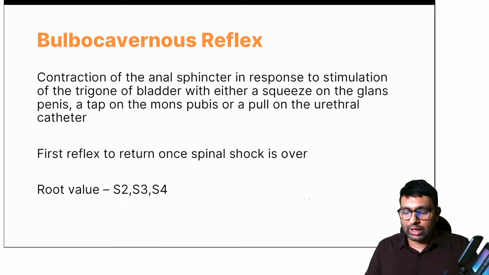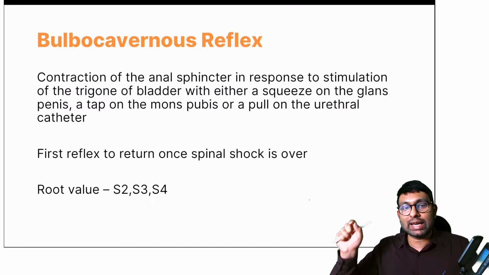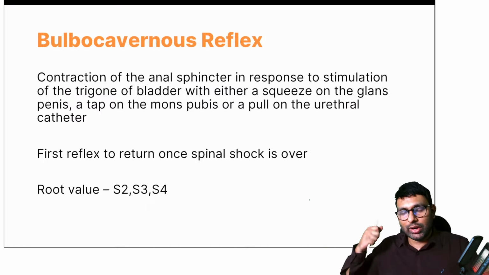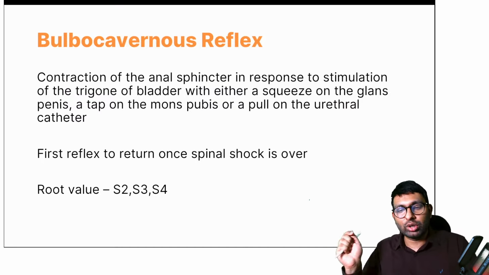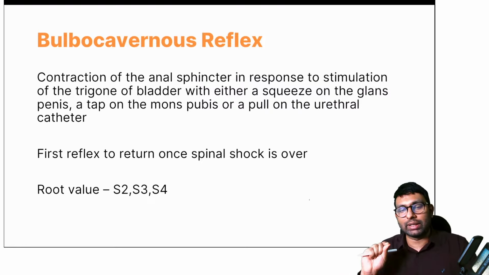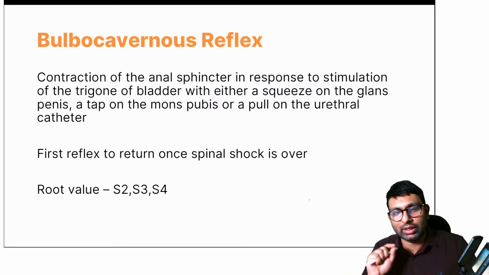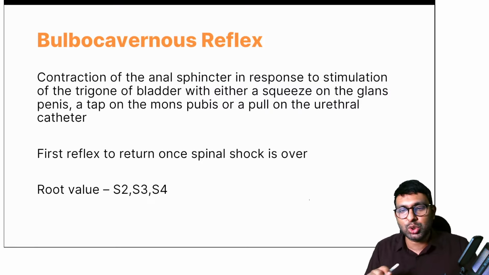Look at this: contraction of the anal sphincter in response to stimulation of the trigone of the bladder. Either you squeeze the penis, or you tap on the mons pubis, or if the patient has a catheter, you tug the catheter. When you do these three things, if there is contraction of the anal sphincter, that means spinal shock has recovered, and the root value of this reflex is S2, S3, S4.